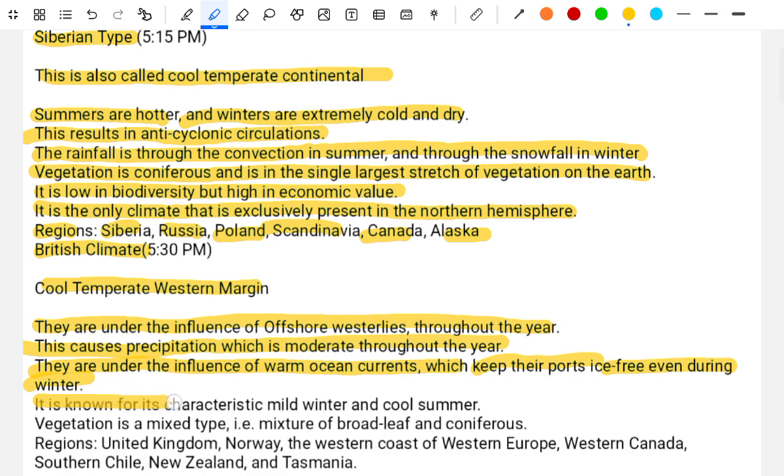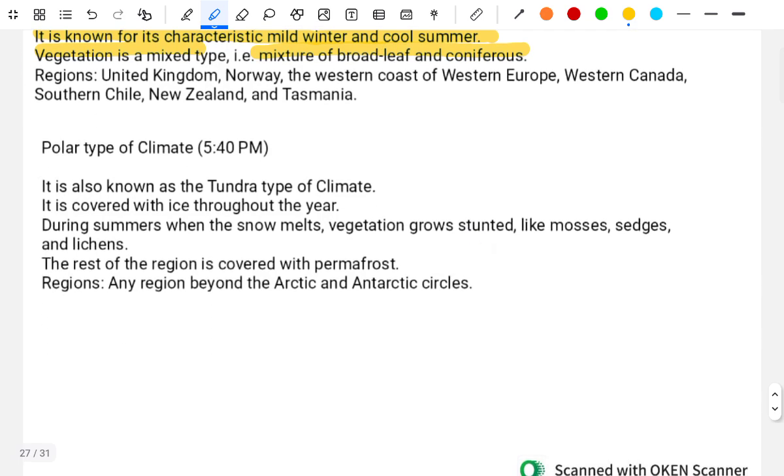It is known for a characteristic mild winter and cool summer. The vegetation is of mixed type, a mixture of broadleaf and coniferous. The regions: the United Kingdom, Norway, western coast of Europe and western Canada, southern Chile, New Zealand, and Tasmania.